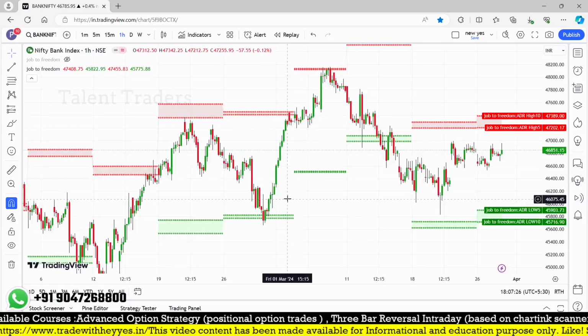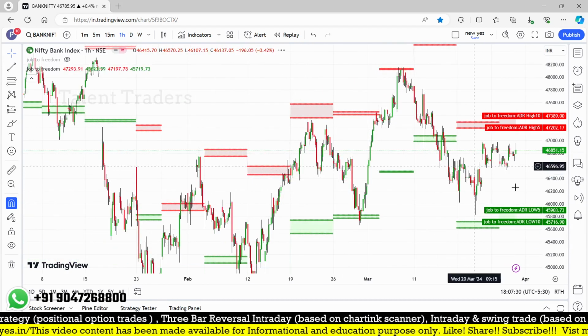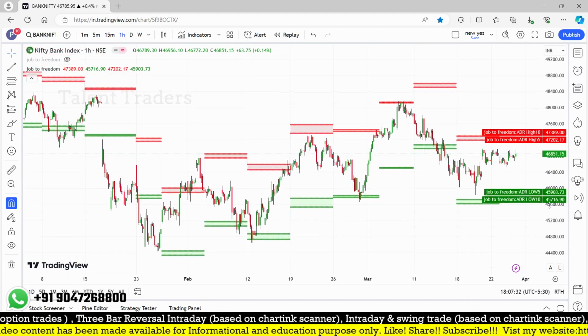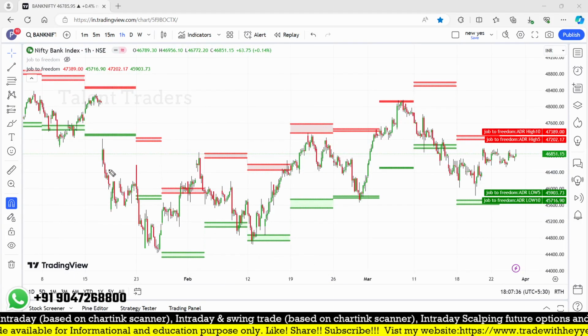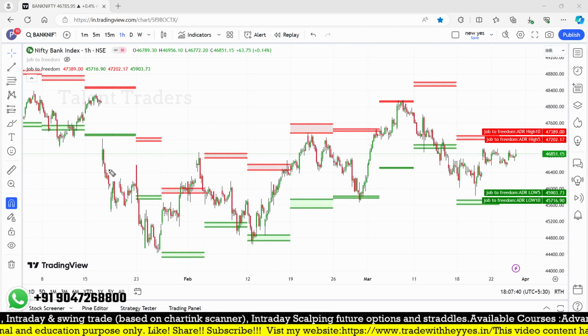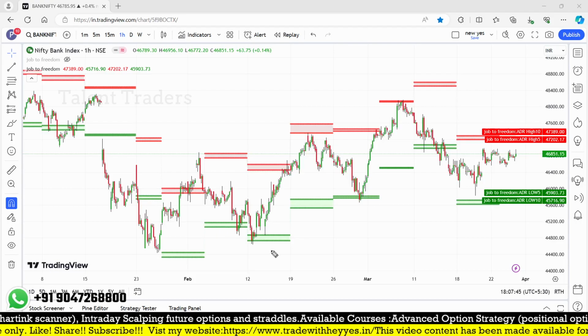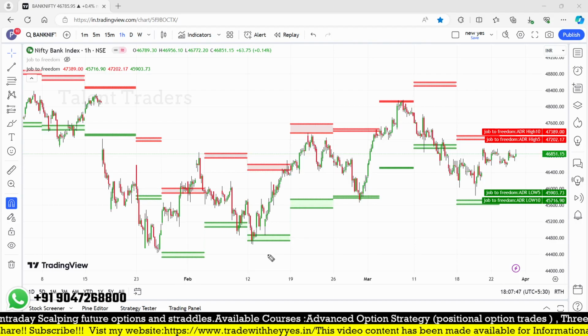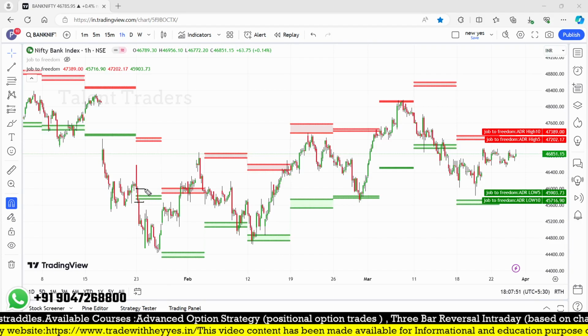So you can look at this. Mostly here you can see there is a huge support and resistance taken based on that ADR level. So not only the day, but we need to create scanners, and I welcome your ideas on how we can utilize it. Any idea for a scanner, you can ping me in the comment box or send me a WhatsApp directly.